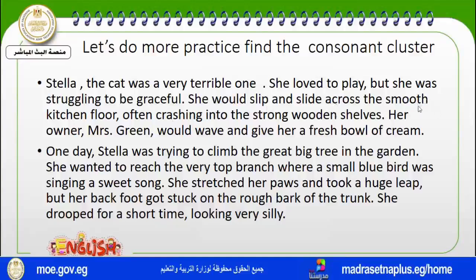Now I'd like you to think: can we say that in smooth, th is a consonant cluster or not? The word smooth and the letters t and h are not a consonant cluster because they have just one sound, not two sounds. This was the first paragraph. Let's look at the second paragraph.